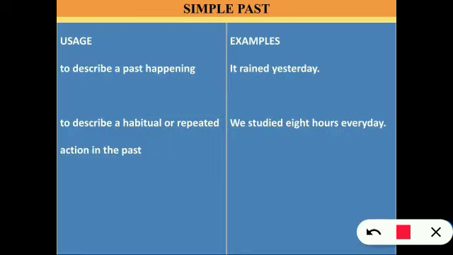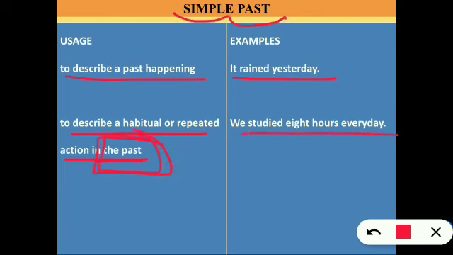Uses: to describe a past happening. For example, it rained yesterday. To describe a habitual or repeated action in the past: he studied 8 hours every day. Okay, this is a simple past tense example.